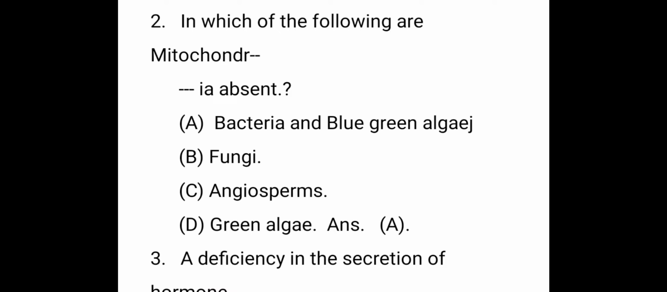The next question, in which of the following is mitochondria absent? The right answer is A, bacteria and blue-green algae.